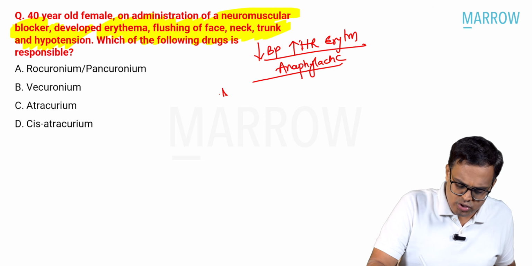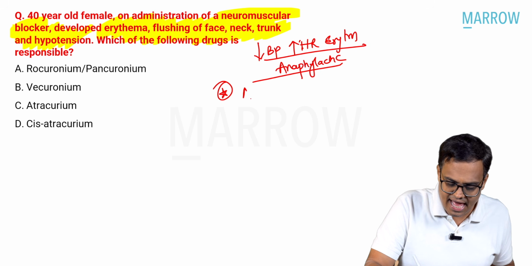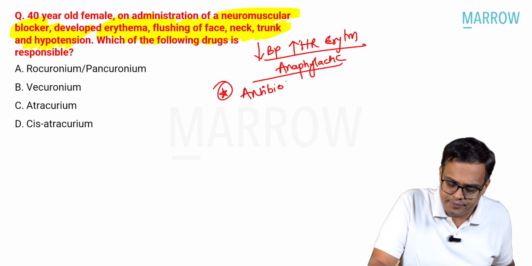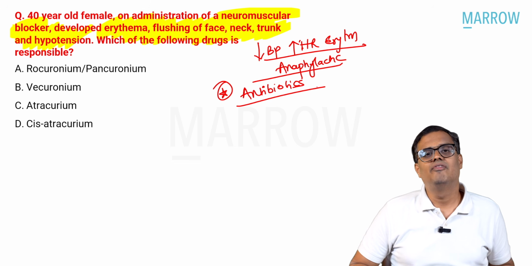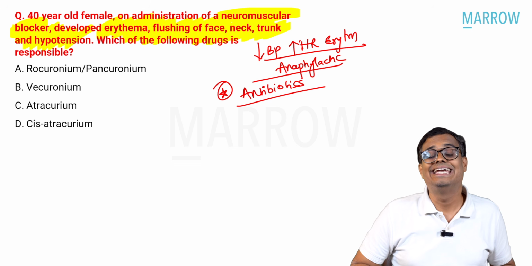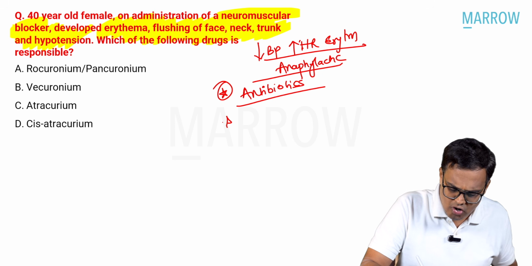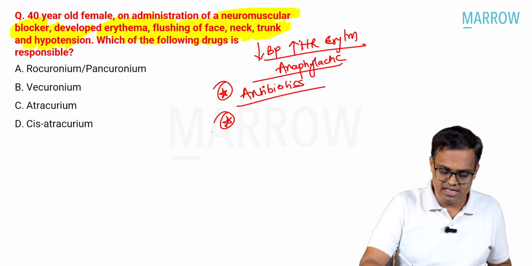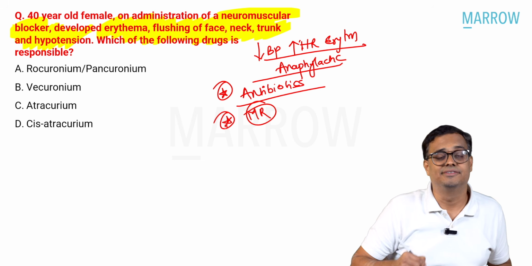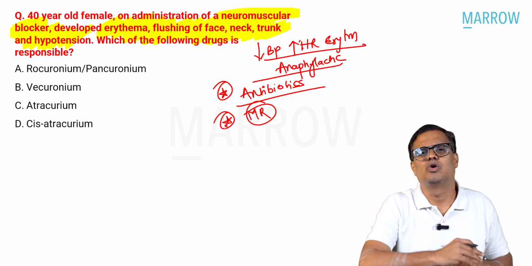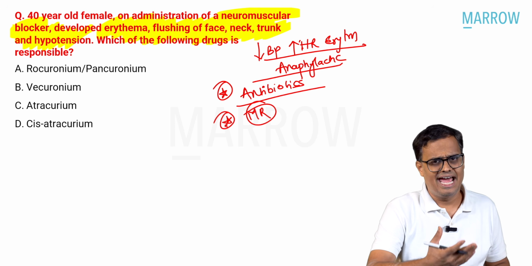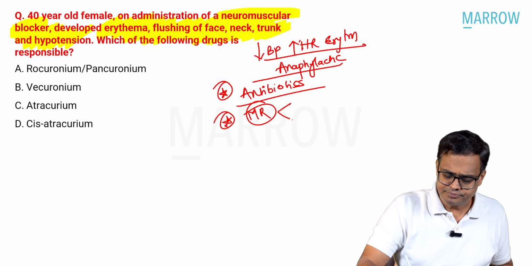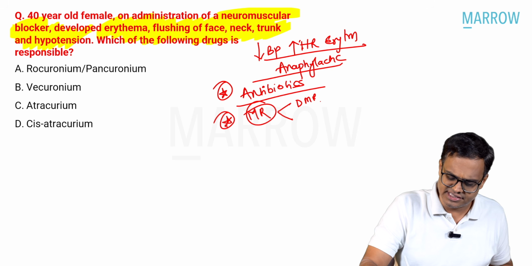The most common cause for anaphylaxis is antibiotics. In your clinical practice, the most common cause for anaphylactic shock is antibiotics. The second most common cause is muscle relaxants. Muscle relaxants are notorious for causing anaphylactic shock. Any muscle relaxant, depolarizing or non-depolarizing, can do it.